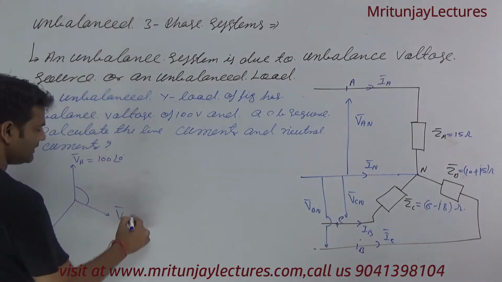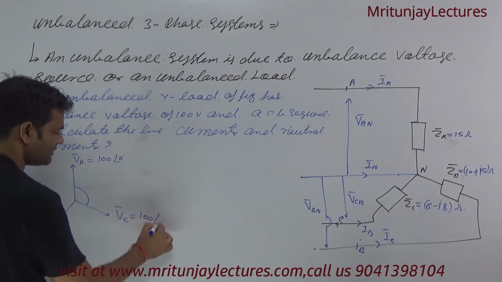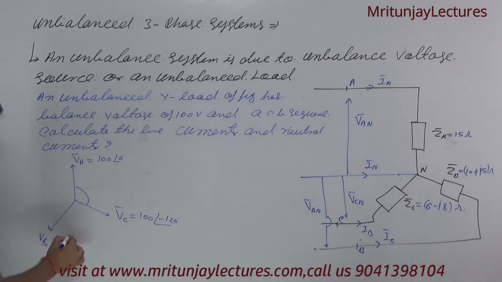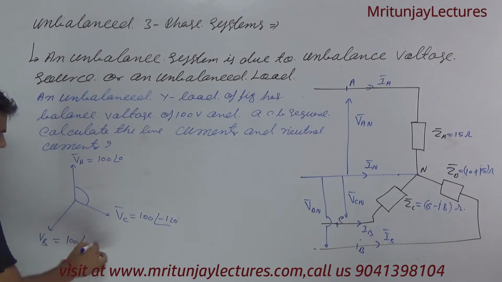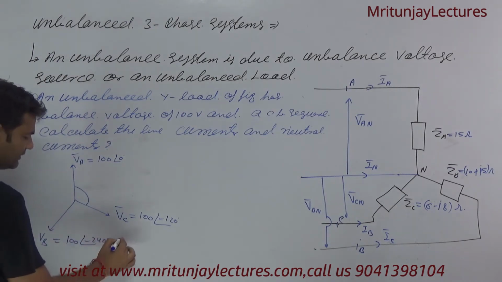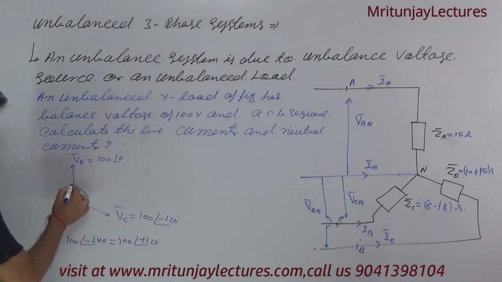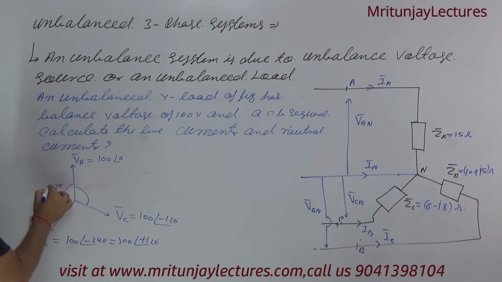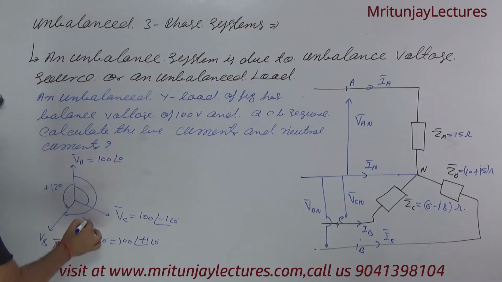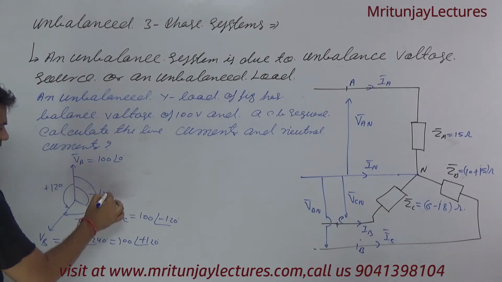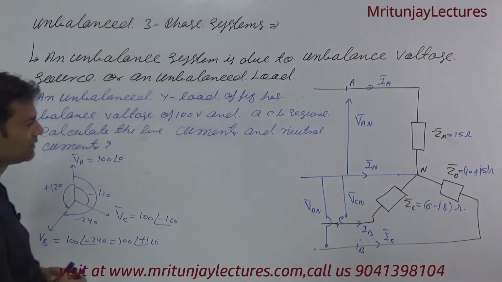If this one is 100 at the angle 0, then the next one corresponds to minus 120, and this one, 100 at the angle minus 240, is written as 100 at the angle plus 120. Very clear? Plus 120 corresponds to minus 240. Clear or not?